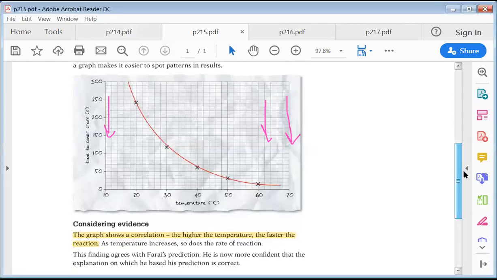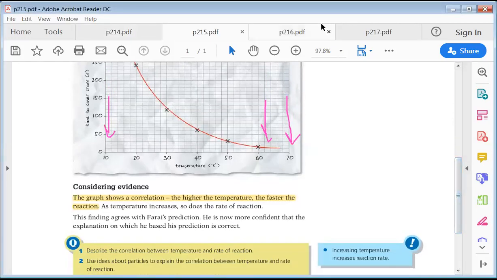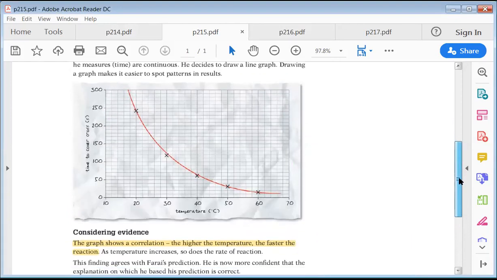Yes. Okay, so this was his conclusion, that the graph here showed him the correlation between the temperature and the time. When he started to increase the temperature, the time was decreasing. So he was getting his reaction much faster. So this was his conclusion, that at higher temperatures, the faster the reaction.